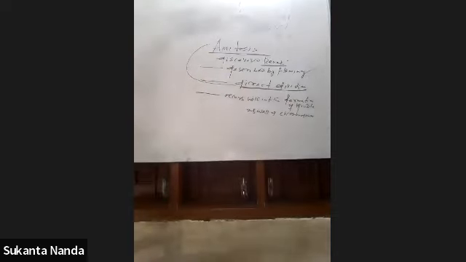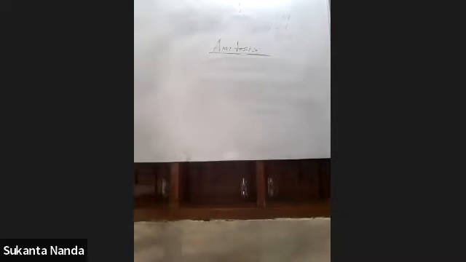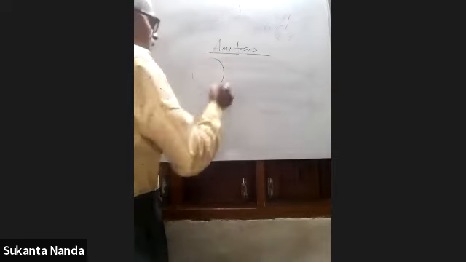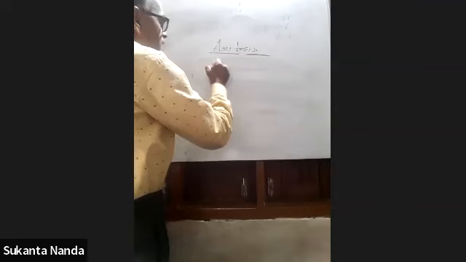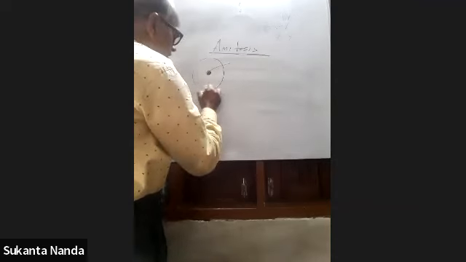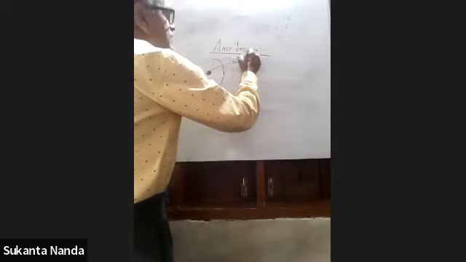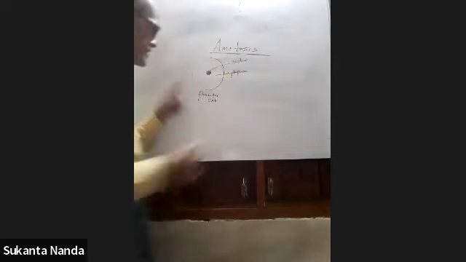Then we'll have to know about how it develops constriction. I'm just drawing it, and you draw at the same time, and you can understand better. This is a parental cell. Here, this is the nucleus, and this is the cytoplasm. This is the parental cell.